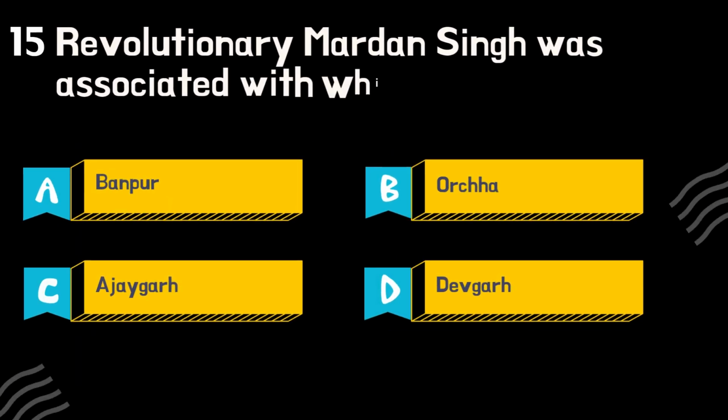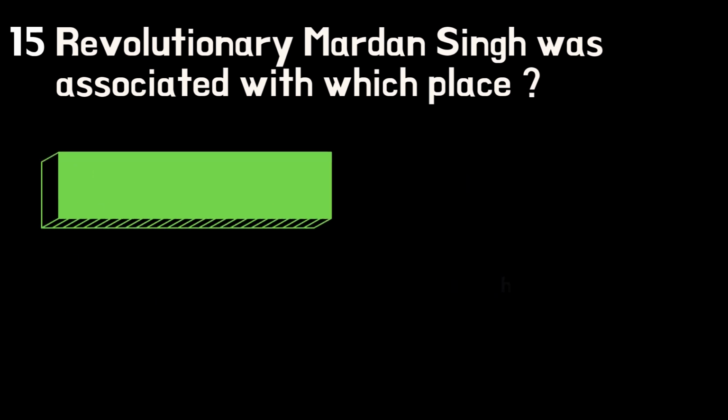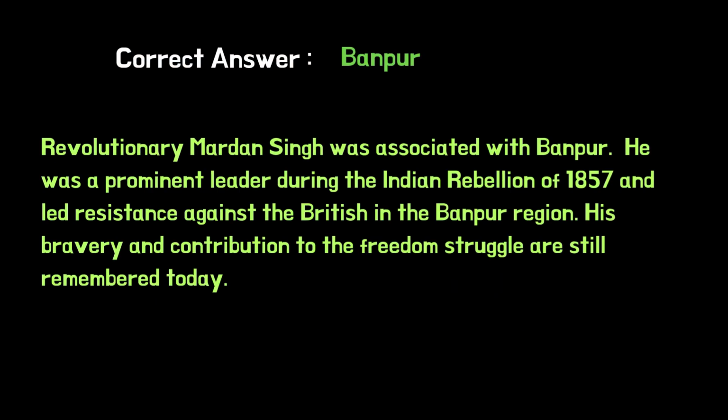Revolutionary Mardan Singh was associated with which place? Revolutionary Mardan Singh was associated with Banpur. He was a prominent leader during the Indian Rebellion of 1857 and led resistance against the British in the Banpur region. His bravery and contribution to the freedom struggle are still remembered today.